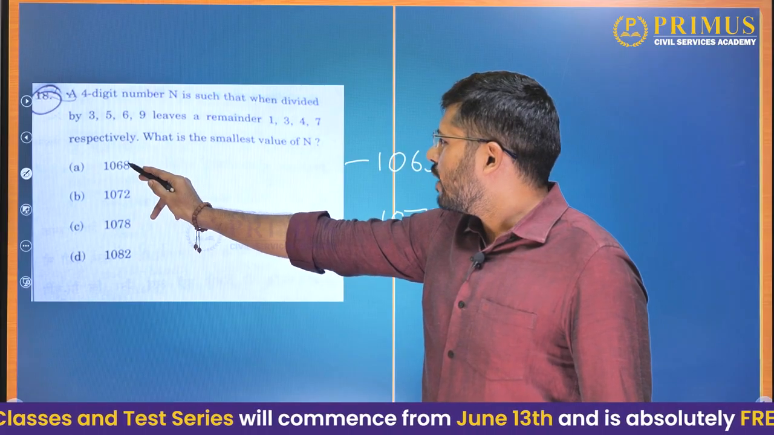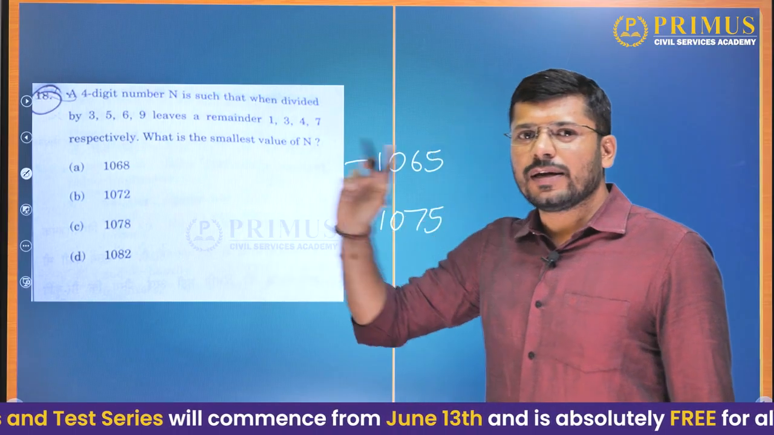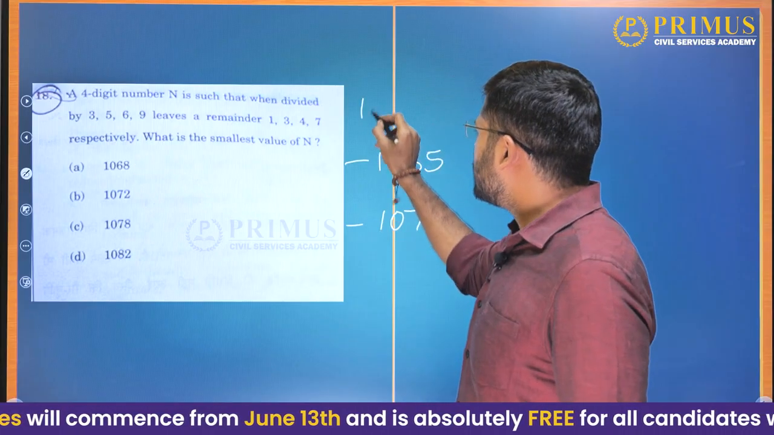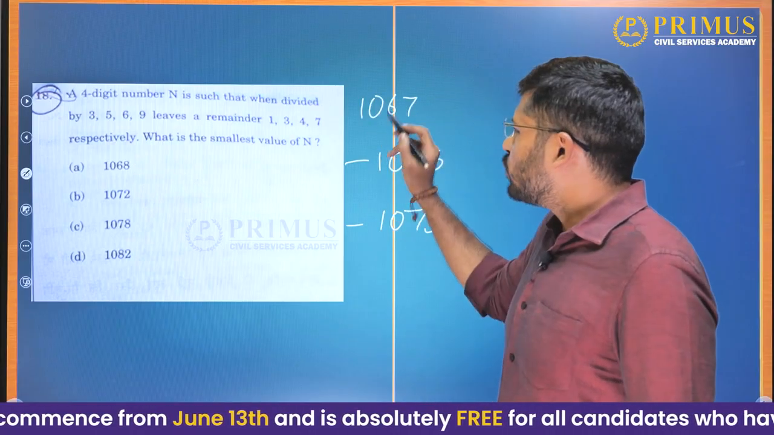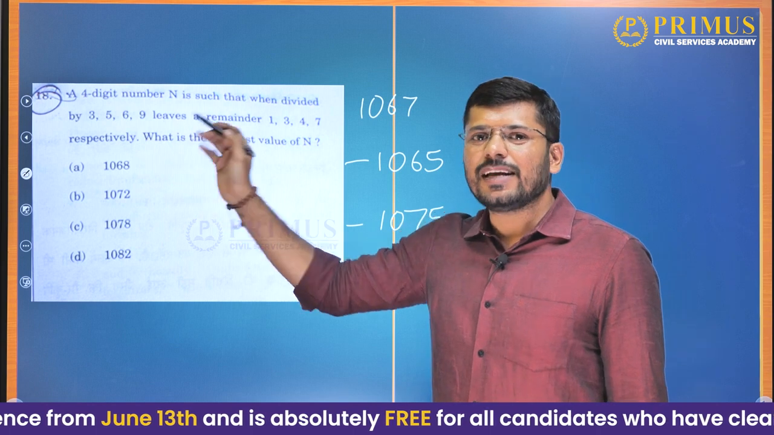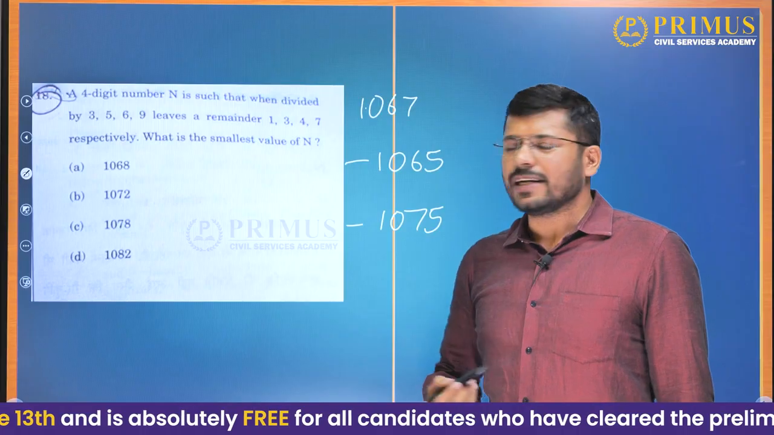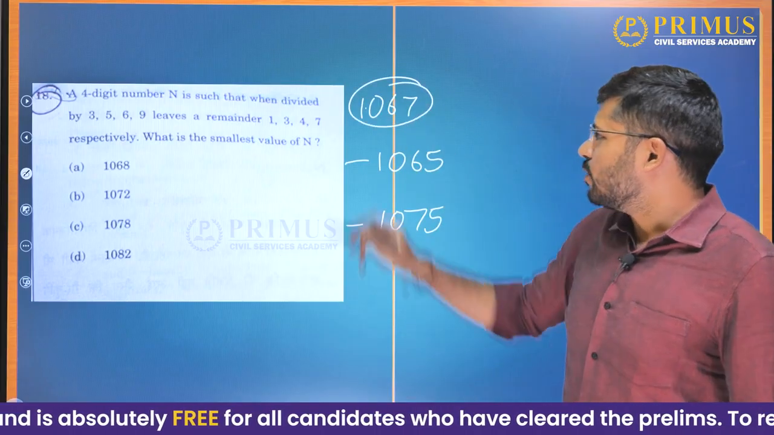Now, if you reduce this by 1, you should get a multiple of 3. What is 1 less than 1068? It is 1067. Is 1067 divisible by 3? No, because 1 plus 6 plus 7 will give us 14, which is not divisible by 3. So 1067 is not divisible by 3.